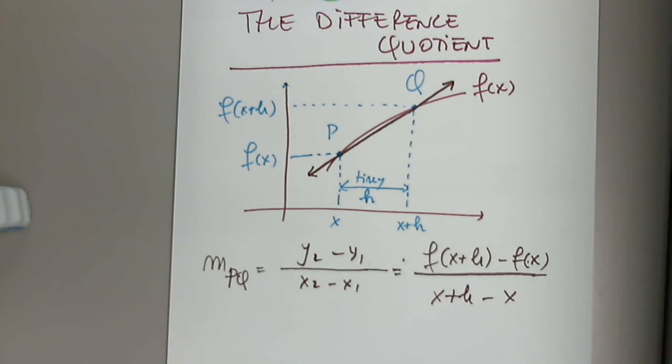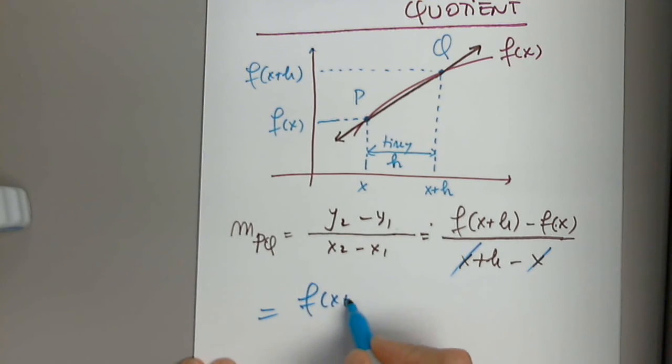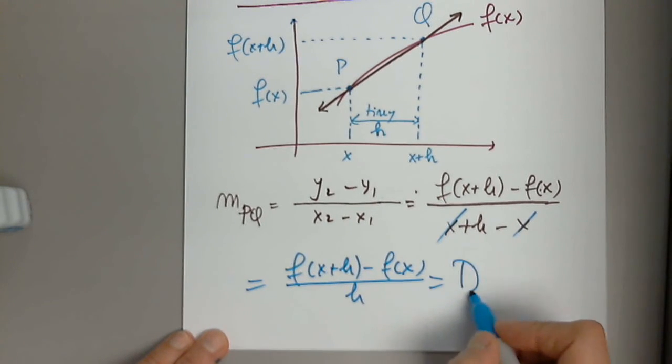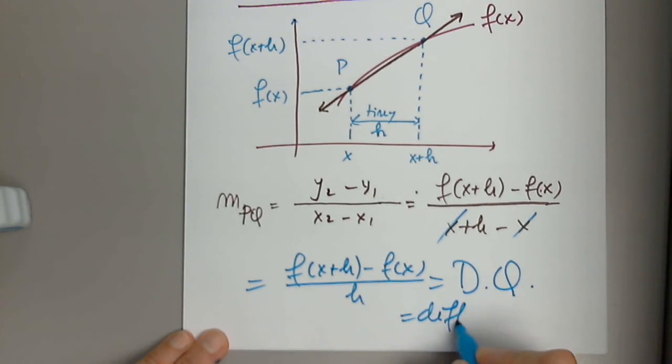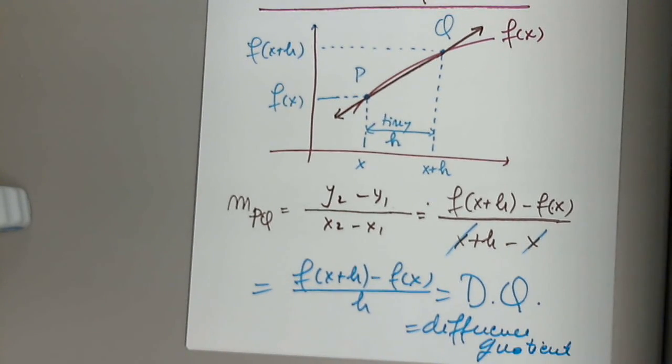Very good. The only thing I can do here is what? I cannot touch this, untouchable. But what can I do here? Very good. So this is f of x plus h minus f of x, divided by h. This is the DQ, or the difference quotient. I'll explain what it means next time, and we will also have problems to work with.